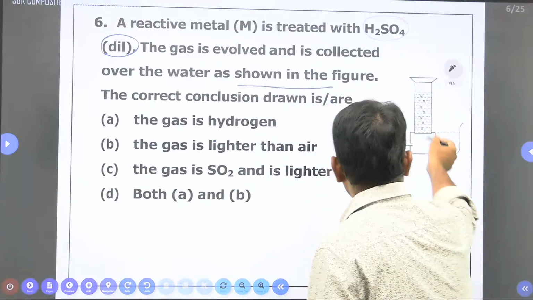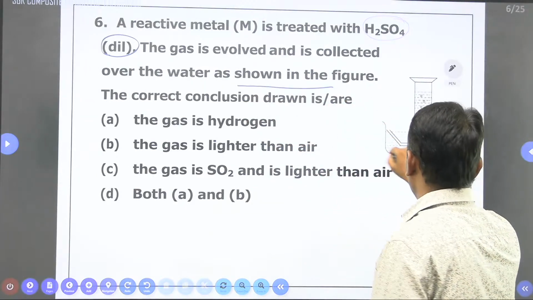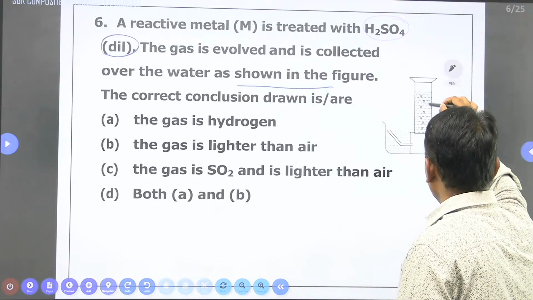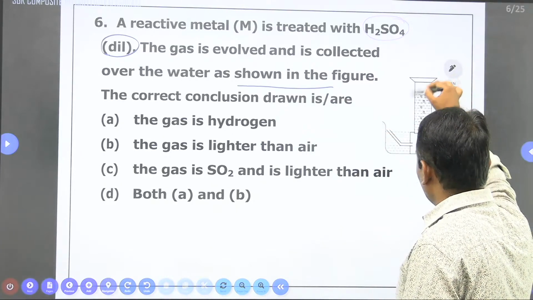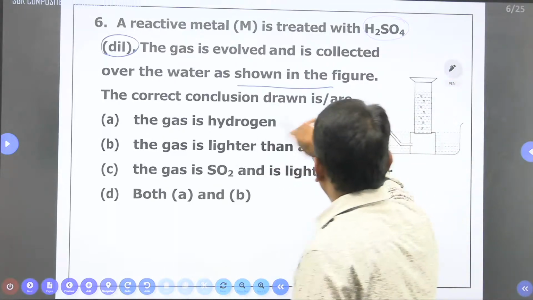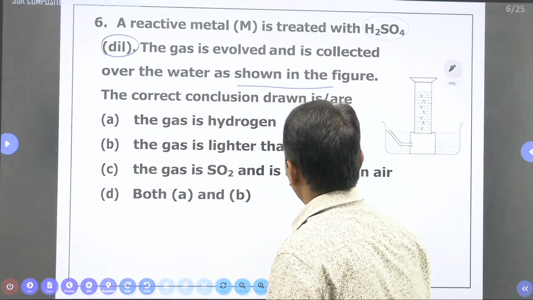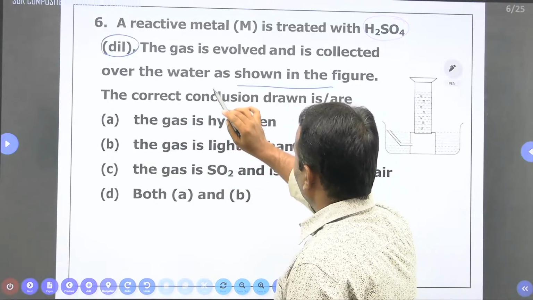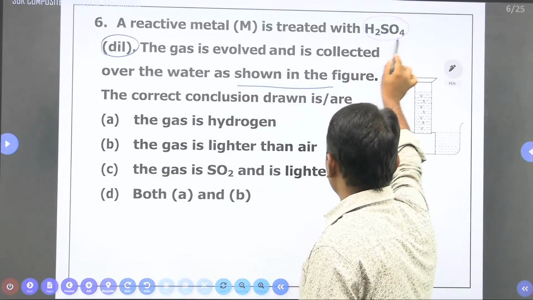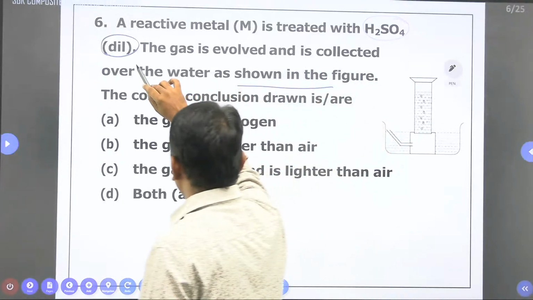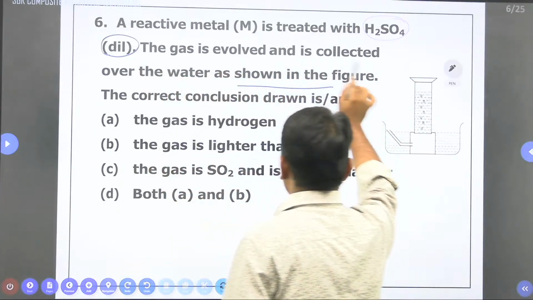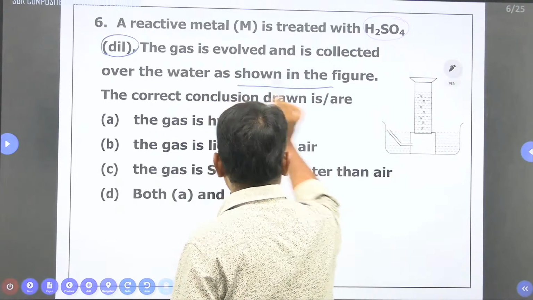See here, this is the water, and the gas liberated is collected over this water. The correct conclusion drawn is given. What is the question here? The gas is evolved and collected over water as shown in the figure.